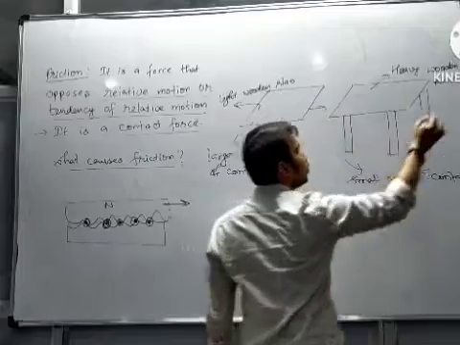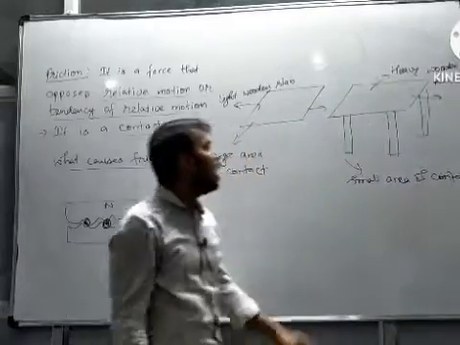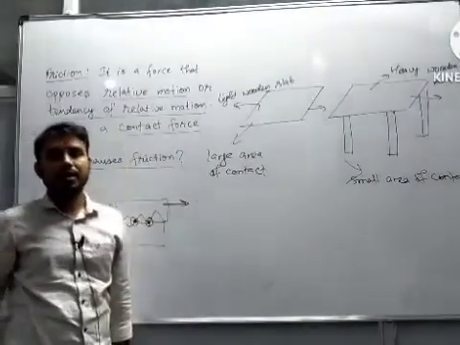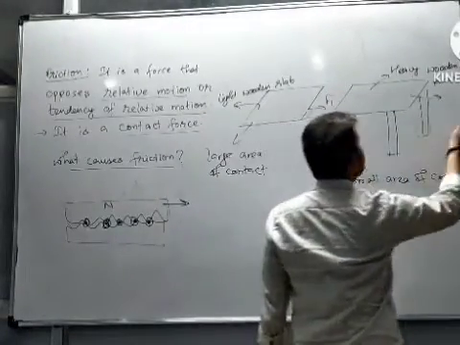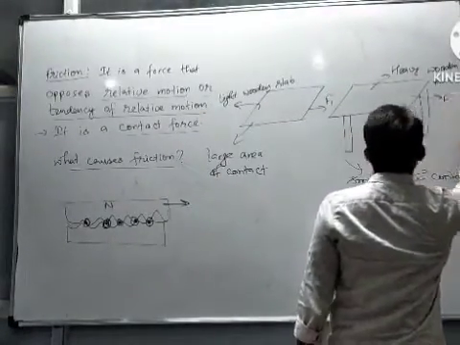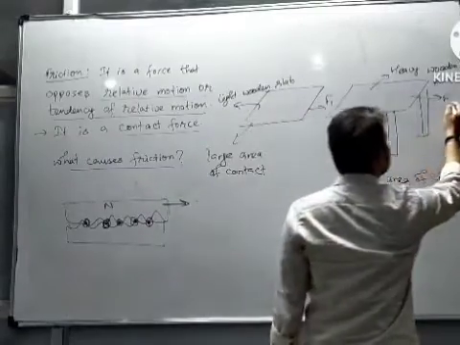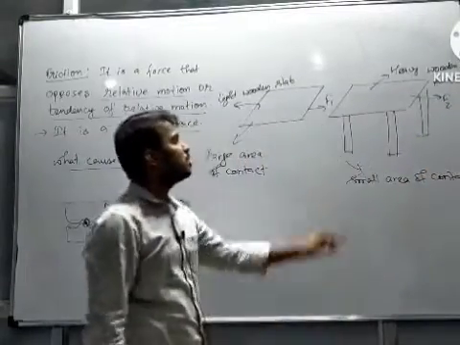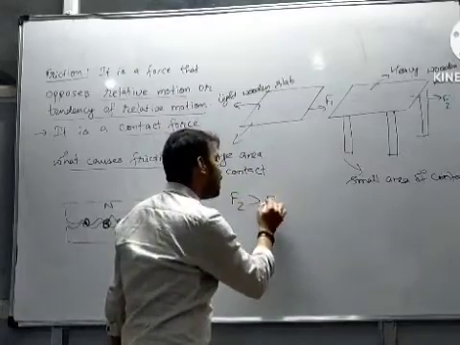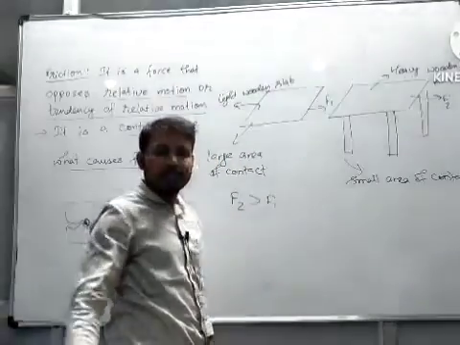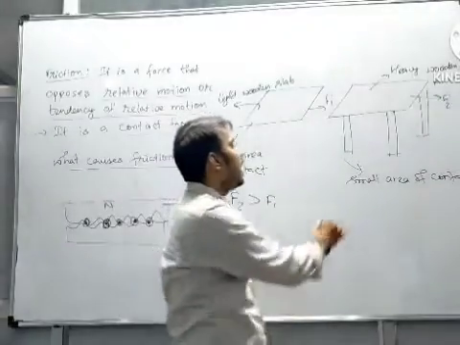We apply some force on both, on the table as well as on the plank. What we find is that force F1 is required to pull the slab and force F2 is required to pull the table, and F2 is greater than F1.